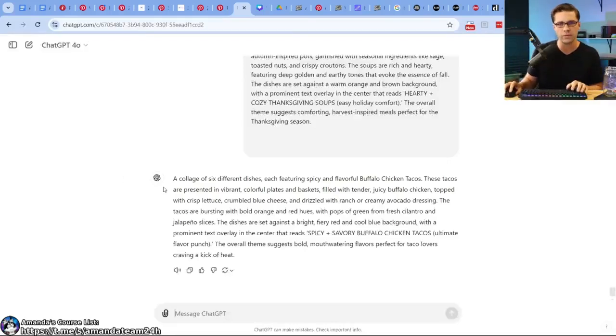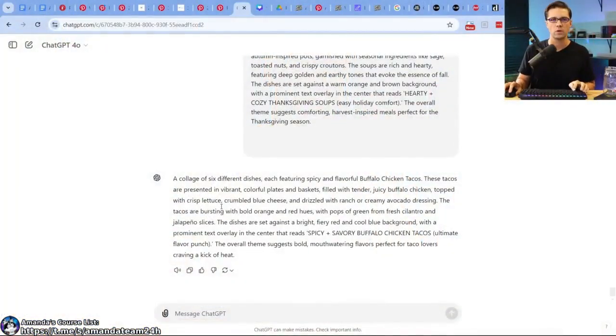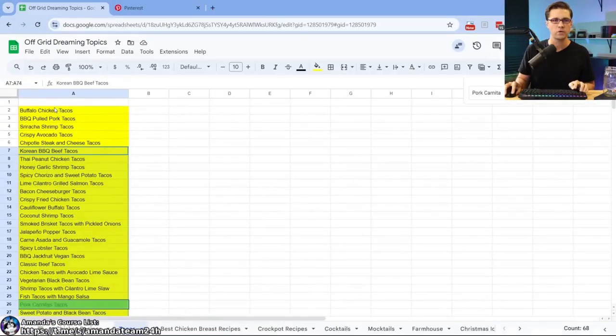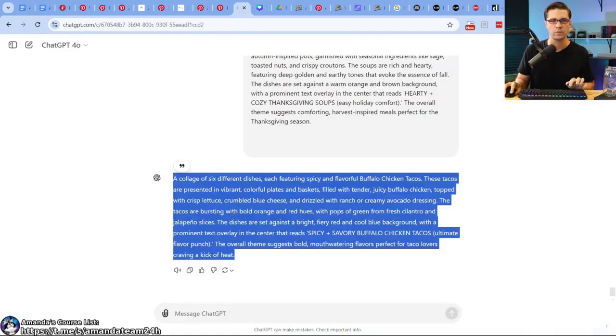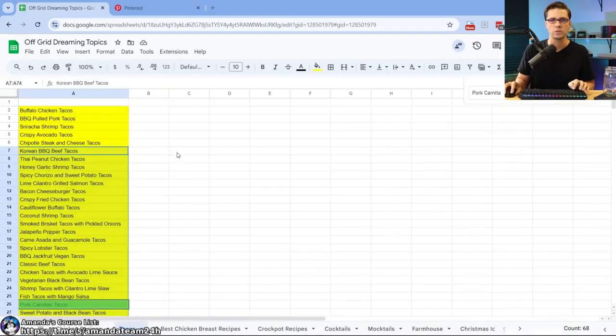Okay, so we're going to try a little bit different but similar tactic. I'm thinking to myself, what am I going to do? I want to do something on right here. Our first one's buffalo chicken tacos. Pretty run-of-the-mill buffalo chicken tacos. I feel like I've had those, right? We know what buffalo chicken is. So what I want to do is this.